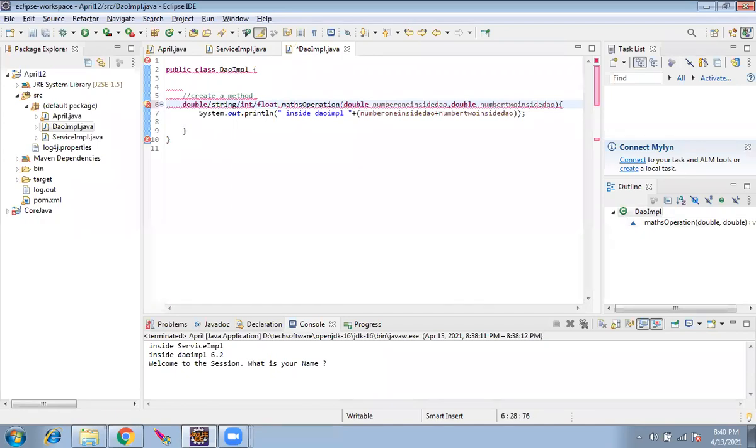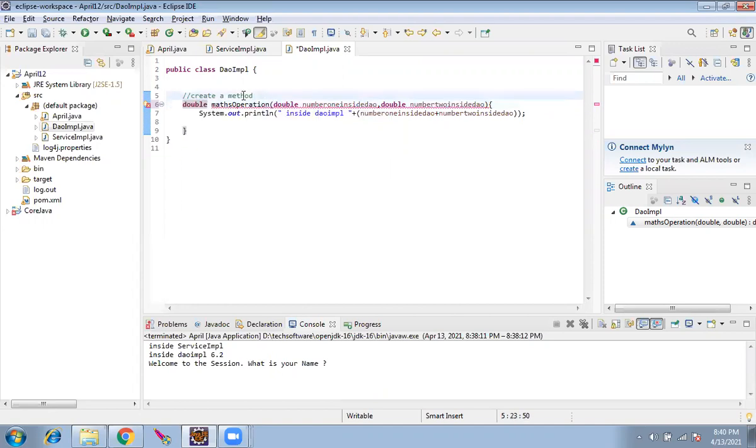Let's return a double. This means the method is telling, if you call me, I will be returning you something double. You should be able to catch that and do whatever you want.